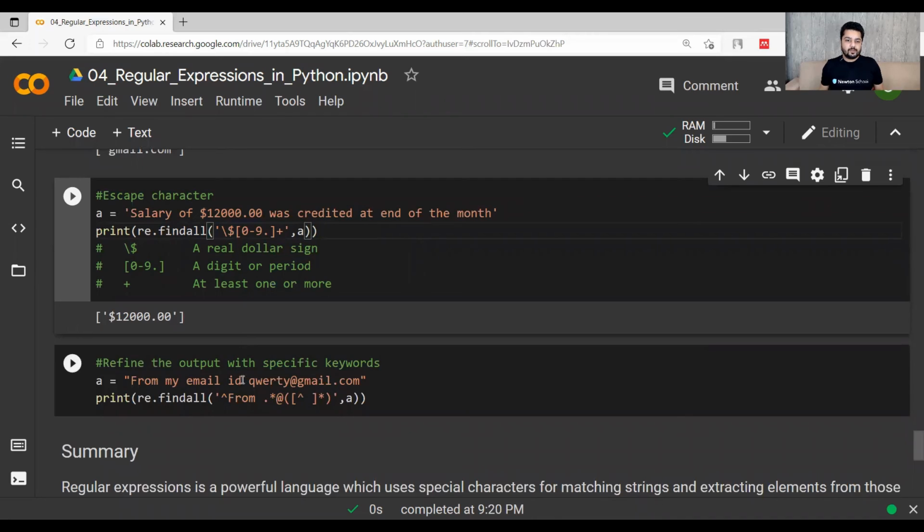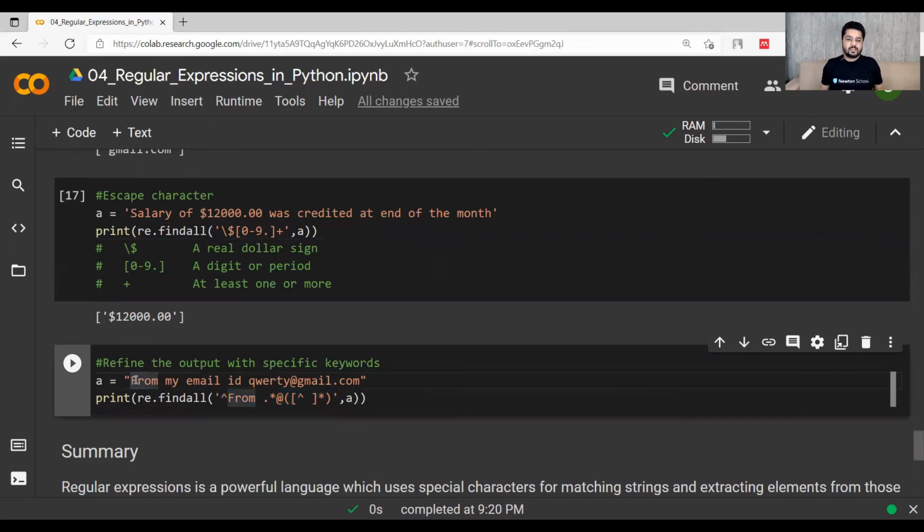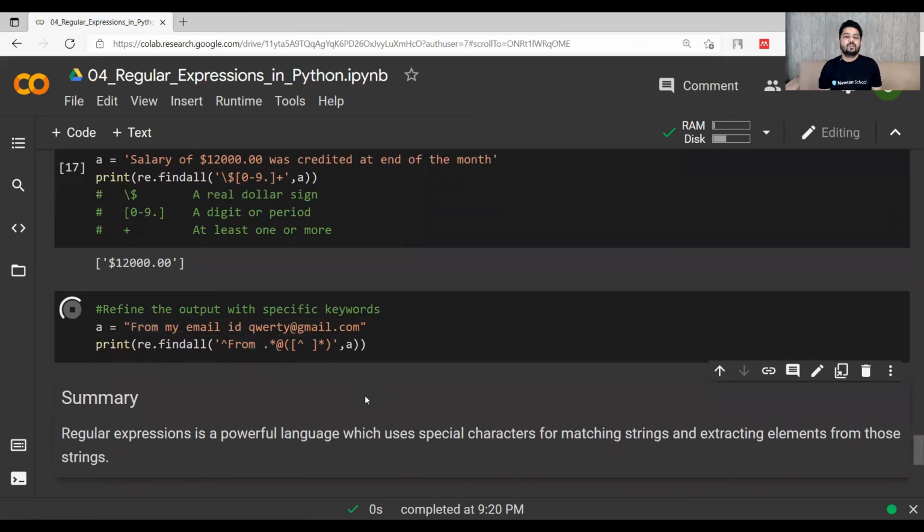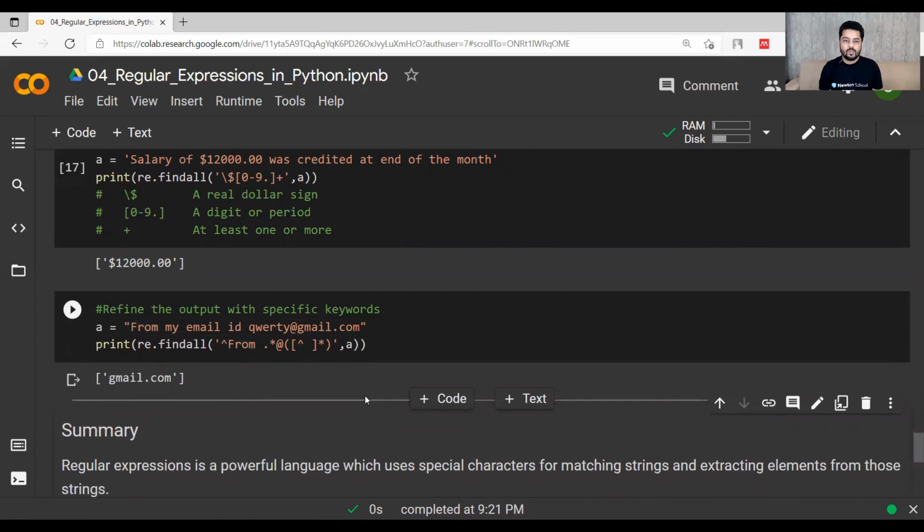Now if I want to refine it, I can also use "from". Let's say that I have many sentences and I want to focus only on the email IDs in which the sentence is starting from the word "from". So I can use this, start from with a space, dot star, the at sign and this thing. It will get me the email ID only when there is a "from" at the starting point. If there is no "from" in the starting of the sentence, that host name will not be printed.